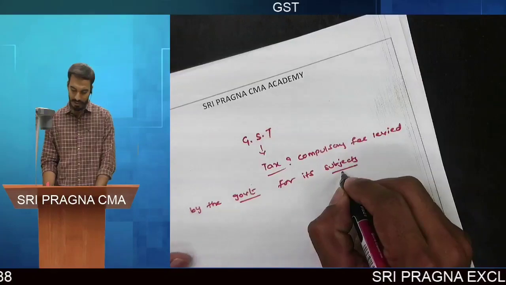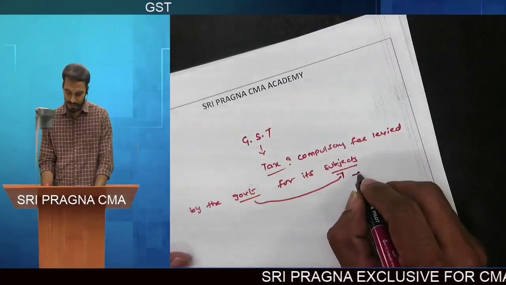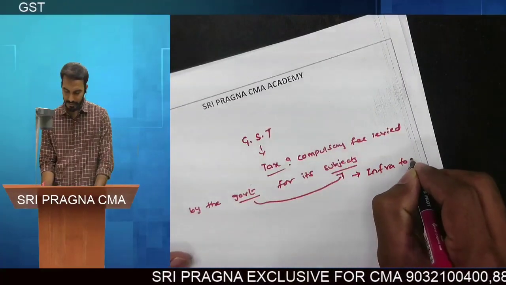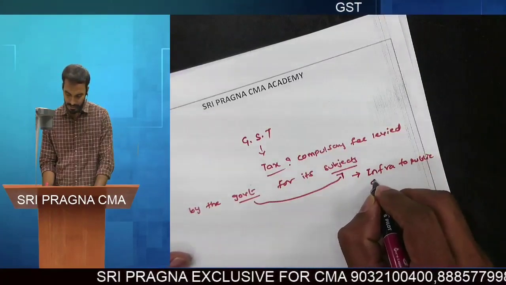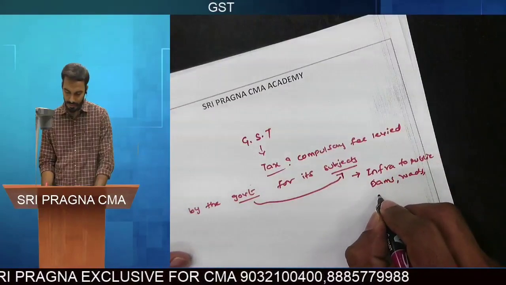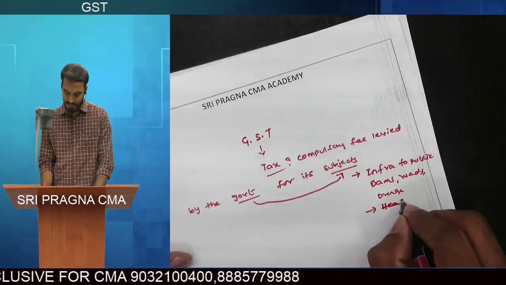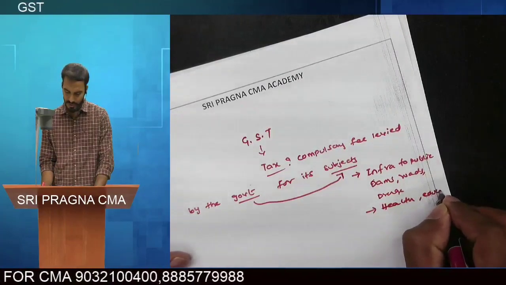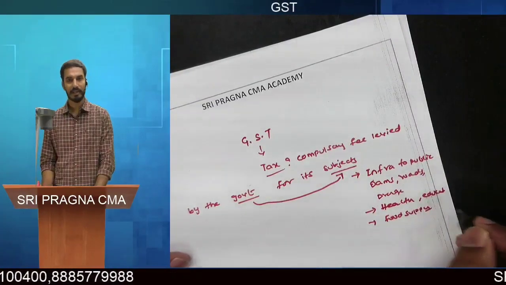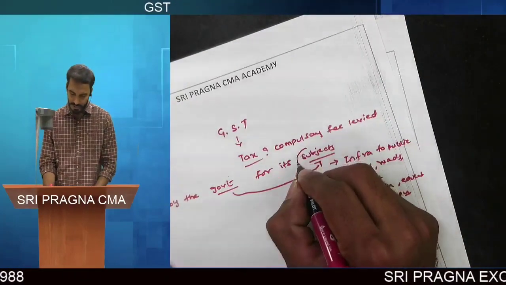Sir, actually, what are the subjects of the government? The subjects of the government are to provide infrastructure facilities to the public, like constructing dams, roads, maintaining a proper drainage system, and to provide health services and free education, subsidized food supplies to the public, scholarships, etc. These are the subjects of the government.